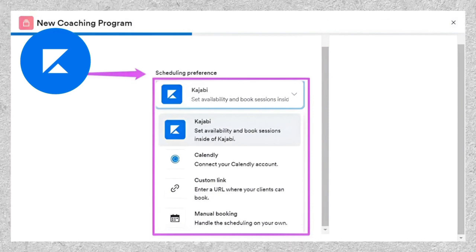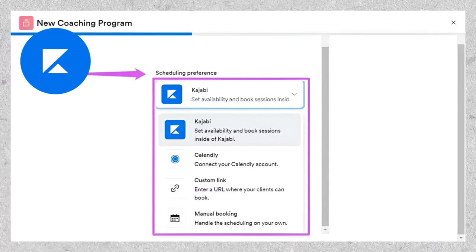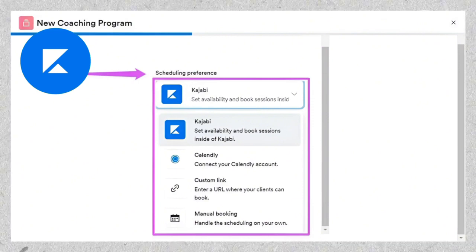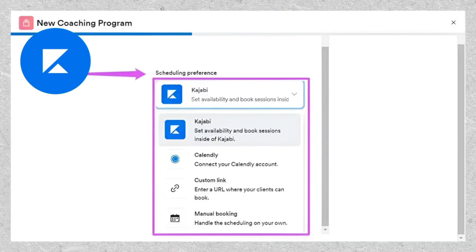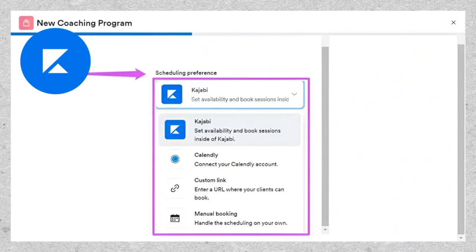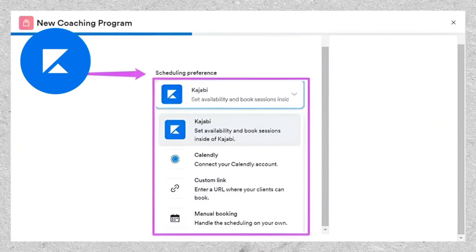For scheduling sessions, users have the flexibility to integrate external tools like Calendly or utilize Kajabi's built-in scheduling feature, offering diverse options for managing and monetizing coaching sessions effectively.